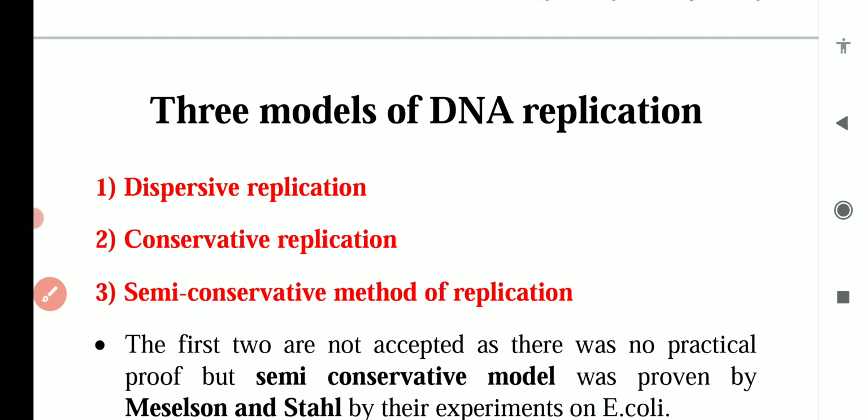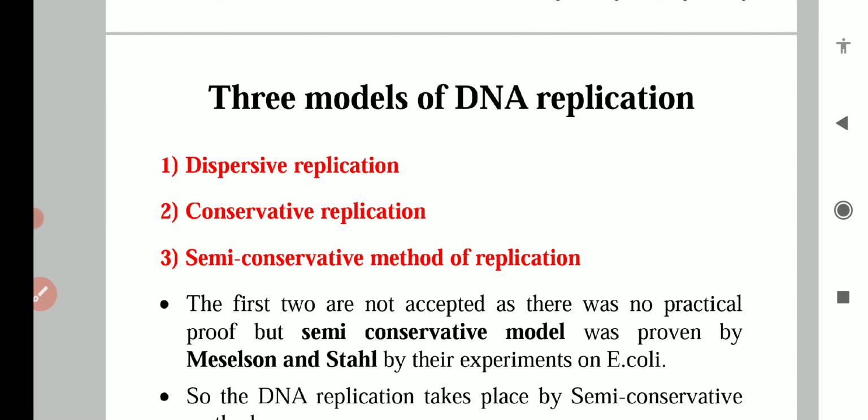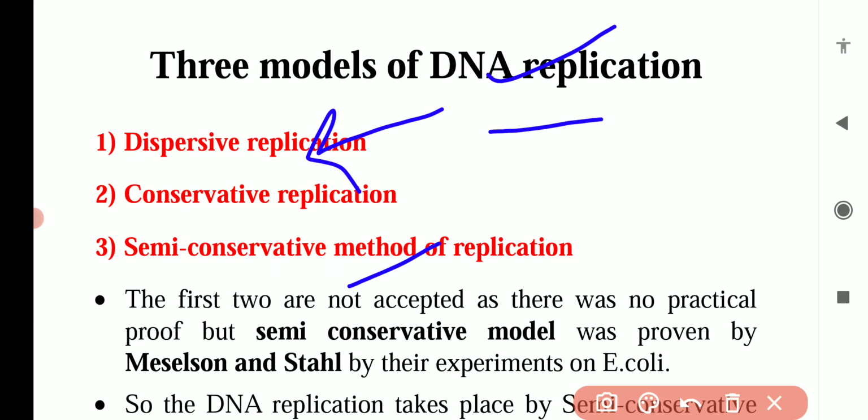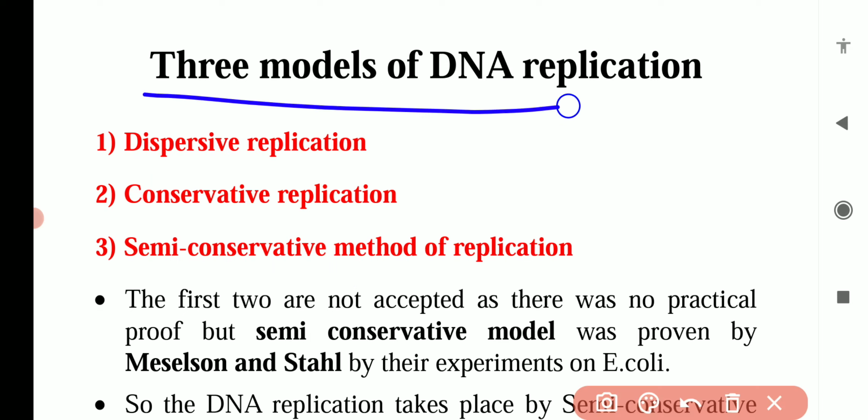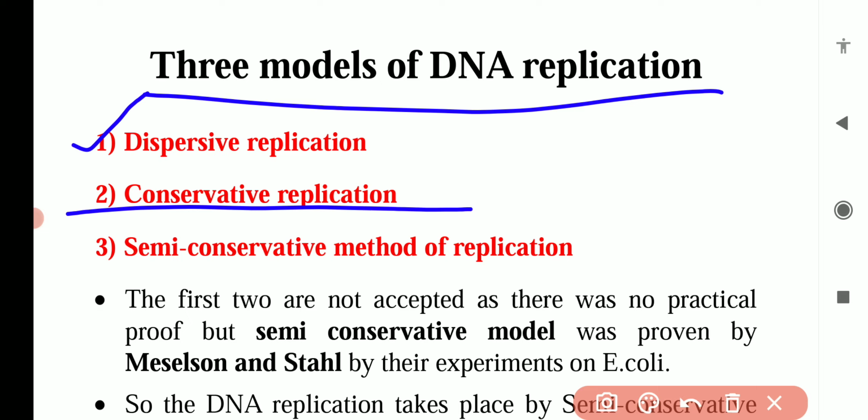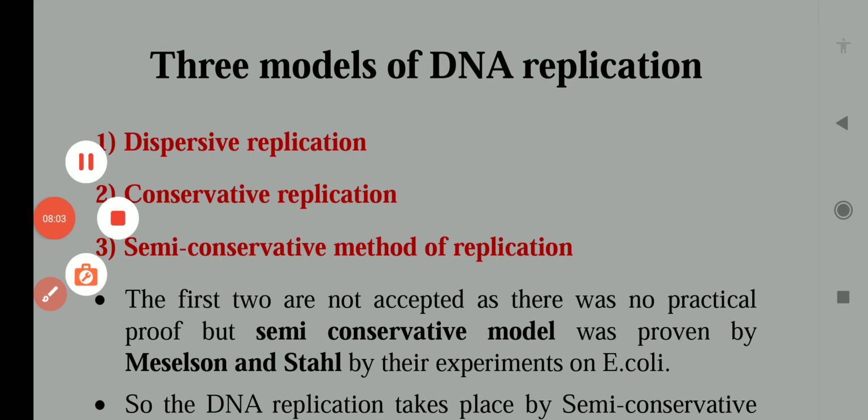Before discussing DNA replication in detail, first of all we will discuss the different models which were given earlier to know the mode of DNA replication, meaning how DNA replication takes place in the cell. So earlier three models were given. One is dispersive replication of the DNA. Second is conservative DNA replication, and third is the semi-conservative method of DNA replication.